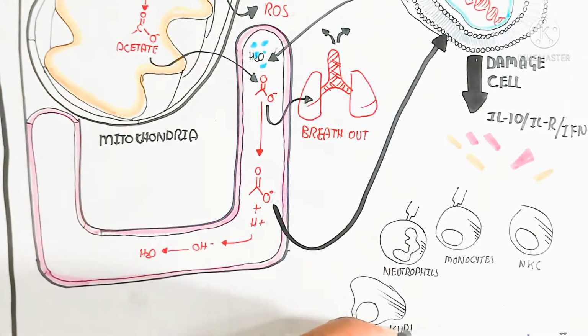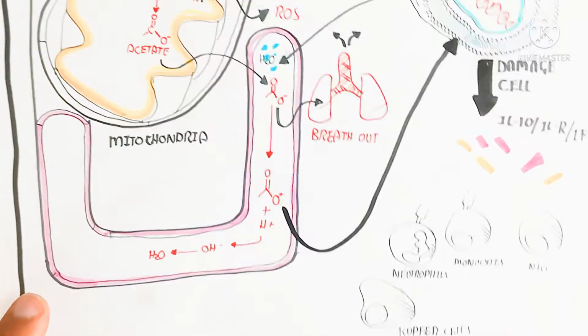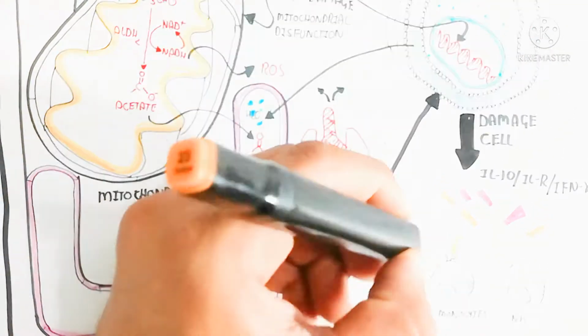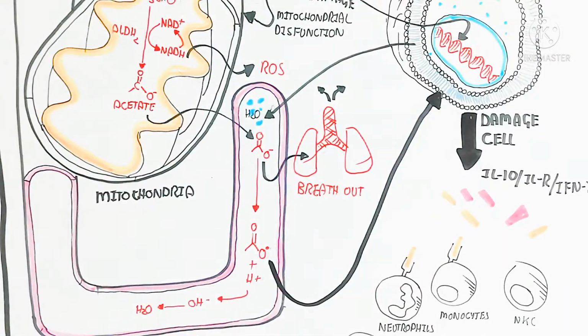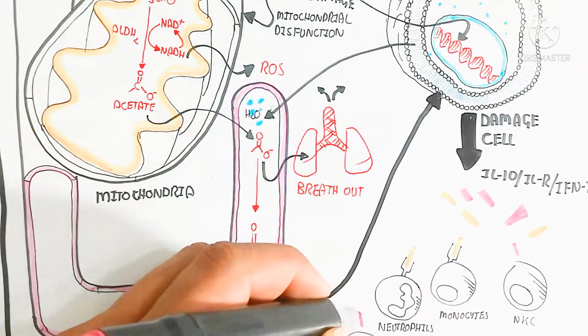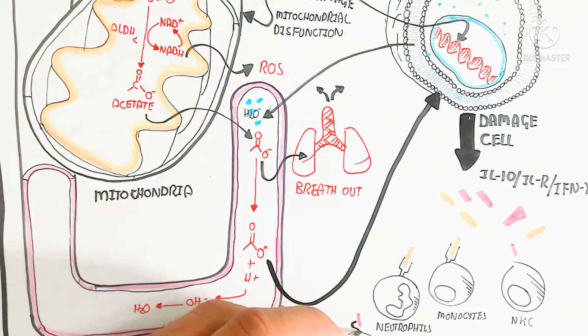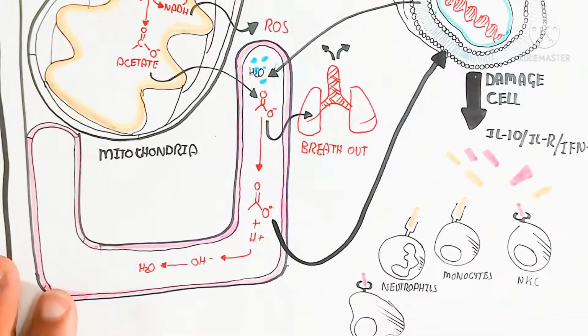The natural killer cell will kill the damaged cell, and macrophages are also activated from monocyte proliferation. The growth factor is also important.